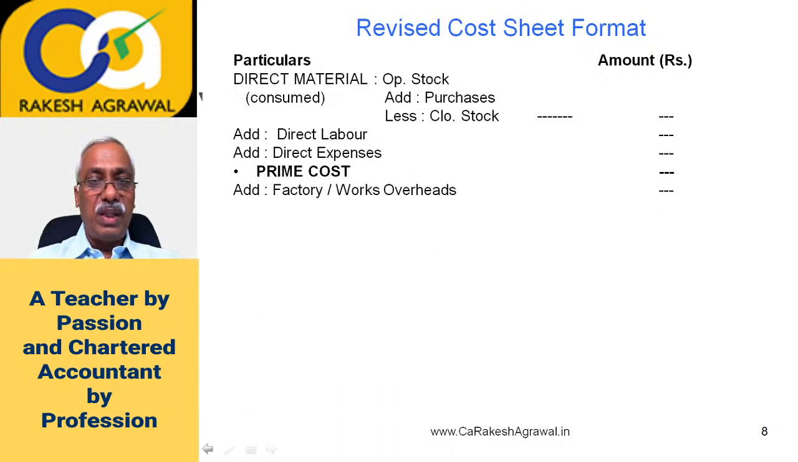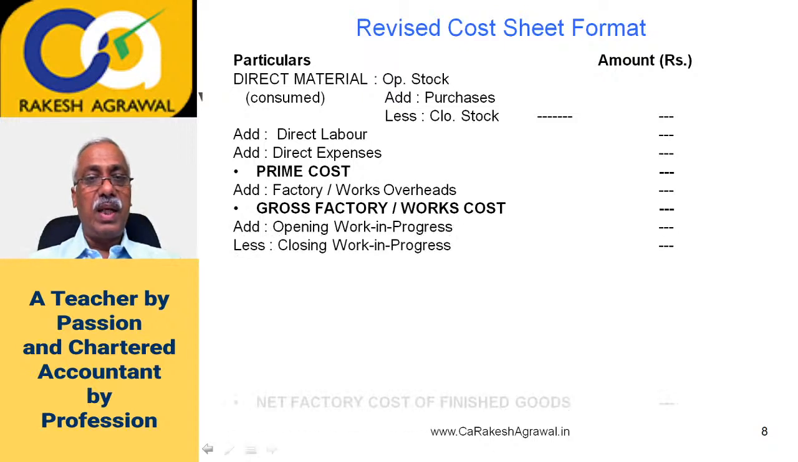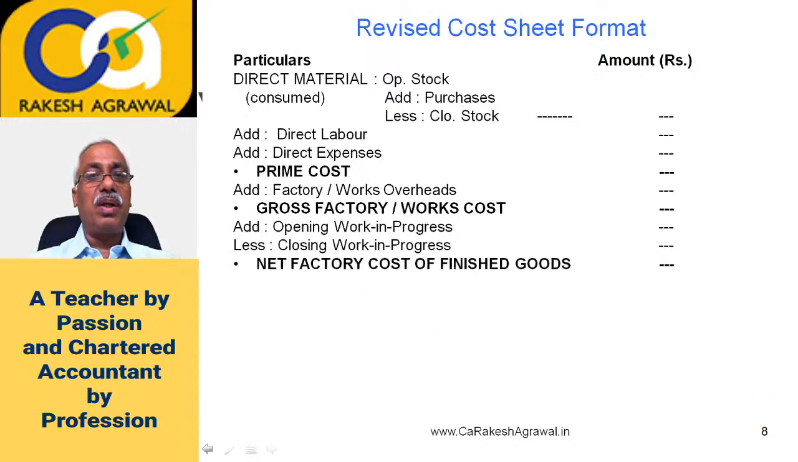Add factory overheads, also called works overheads. You will get gross factory cost. So no change up to this. Add opening work in progress, less closing work in progress, and you will get net factory cost of finished goods. Up to this, it is exactly the same as we have discussed in the standard cost sheet format.